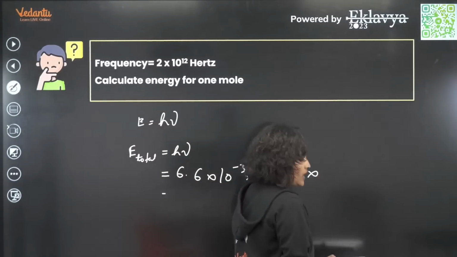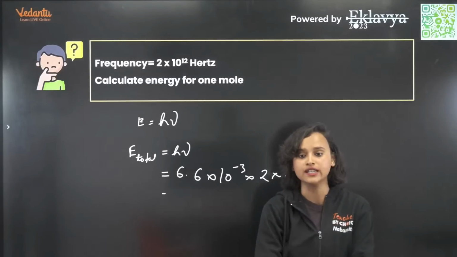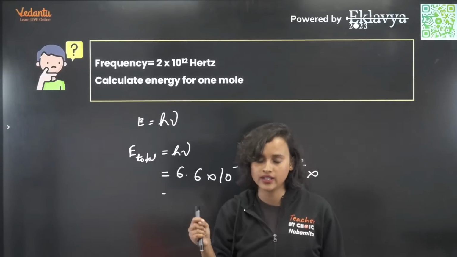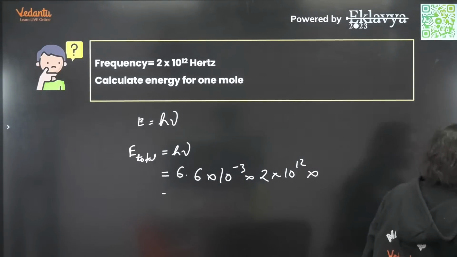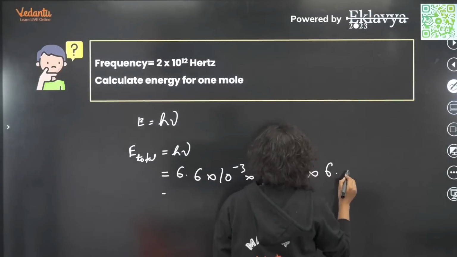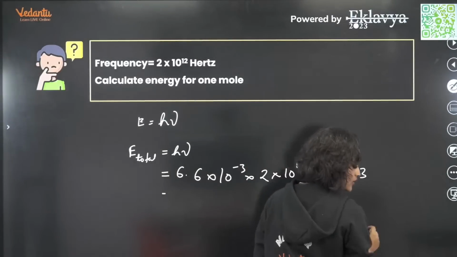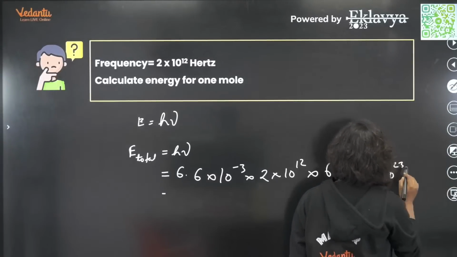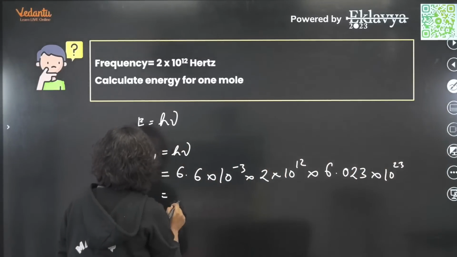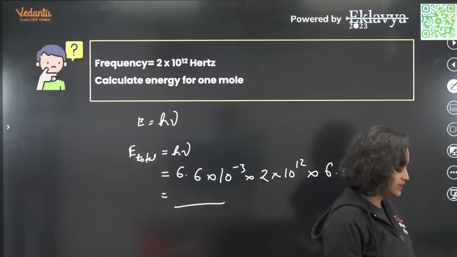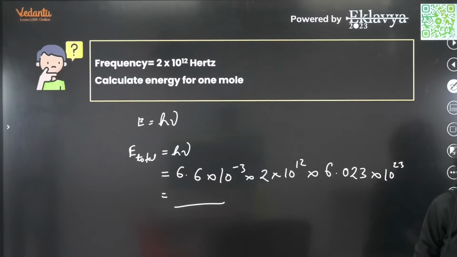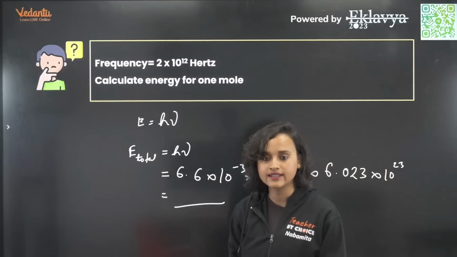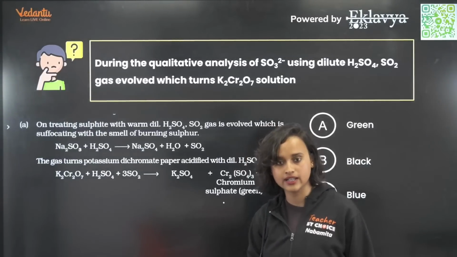And then obviously we have to multiply it with Avogadro's number, 6.023 into 10 to the power 23. All questions are from today's paper. And that will bring you your answer. Right, everybody? Yes.